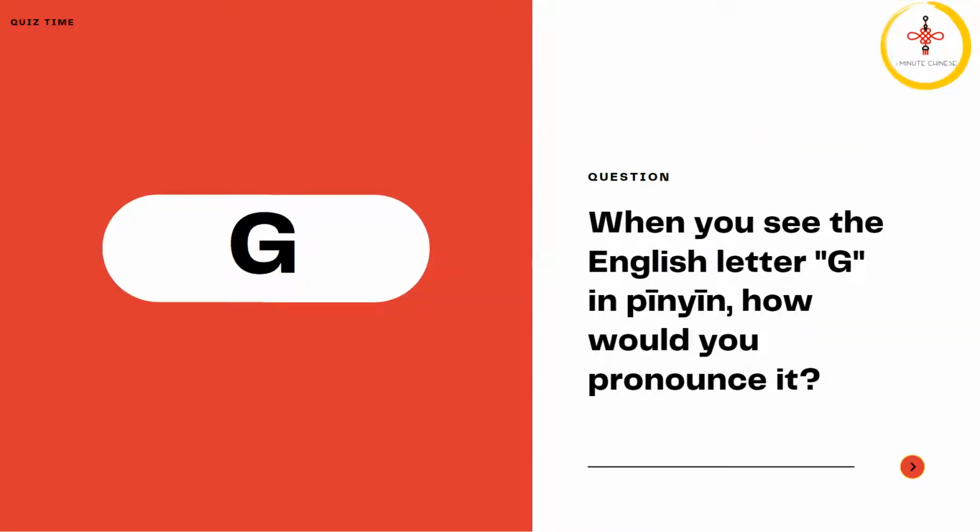Quiz time. Question. When you see the English letter G in Pinyin, how would you pronounce it? The answer is 歌.